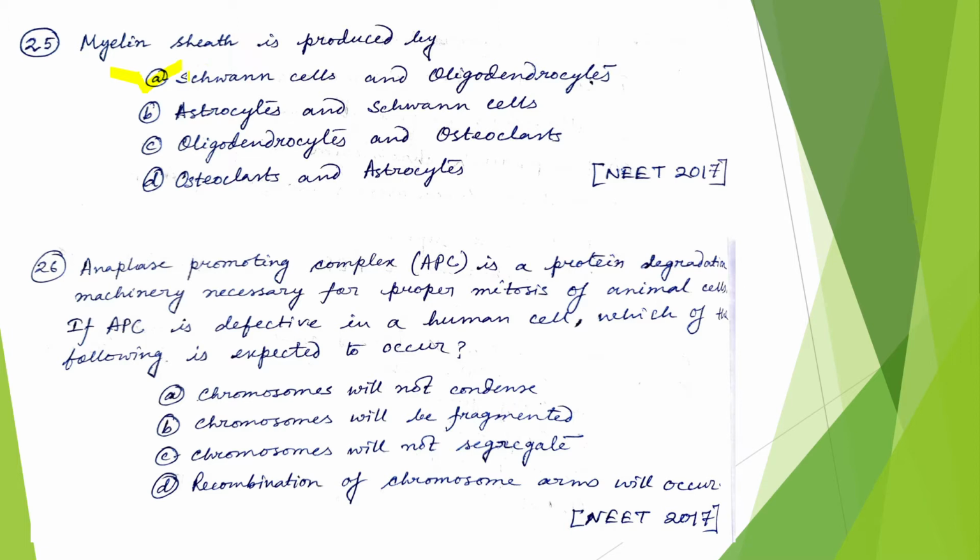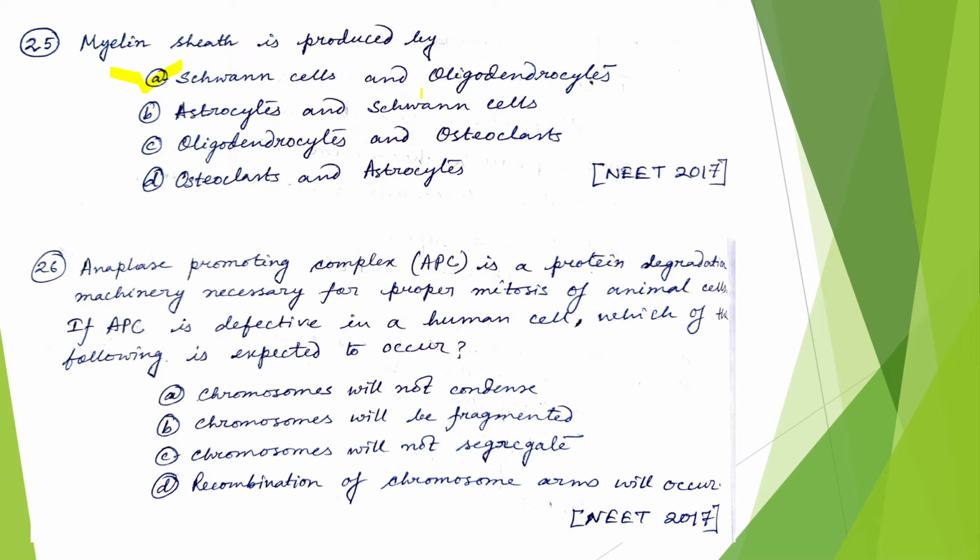In the peripheral nervous system, the axon of the neuron is enveloped by Schwann cells, and that is known as the myelin sheath. In the central nervous system, oligodendrocytes wrap the axons, and that is the myelin sheath for the central nervous system.